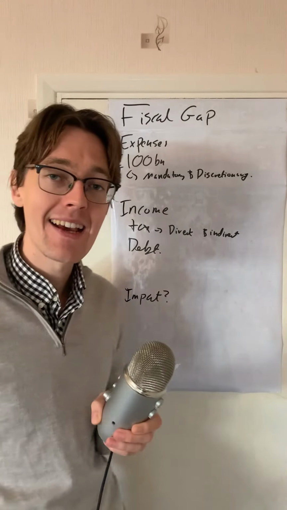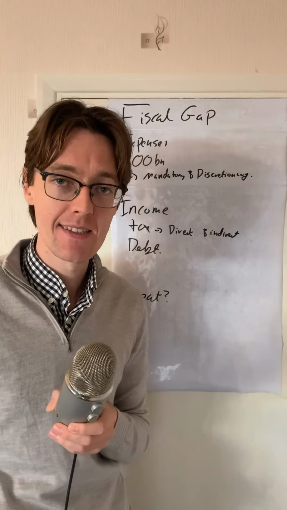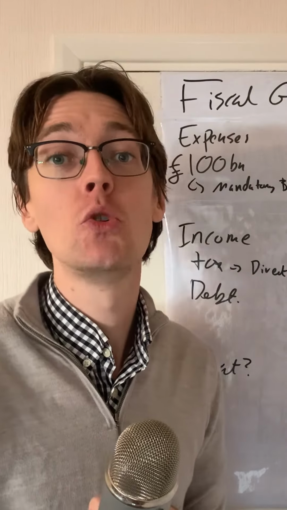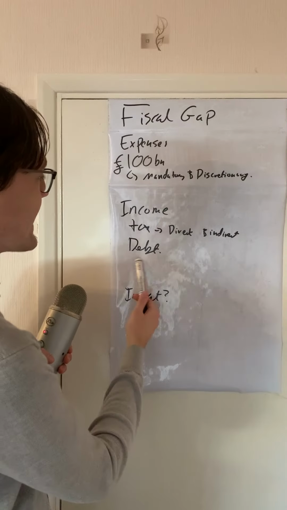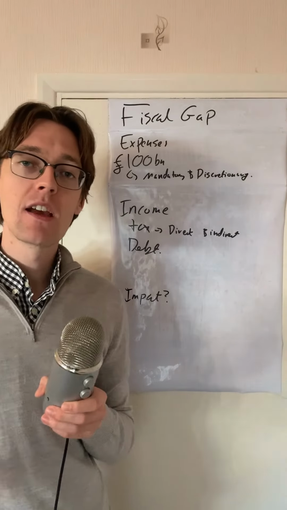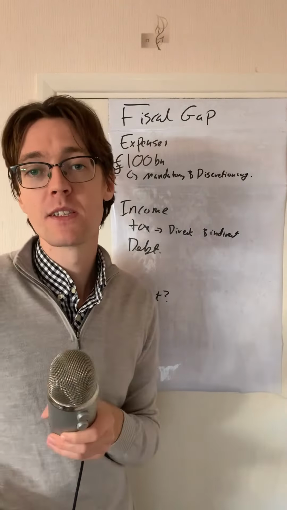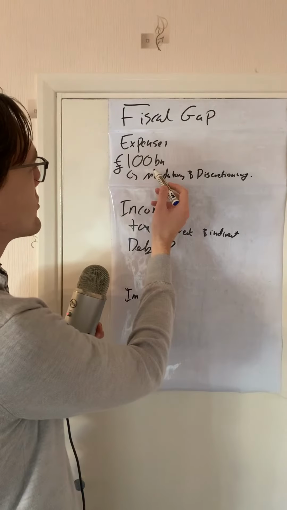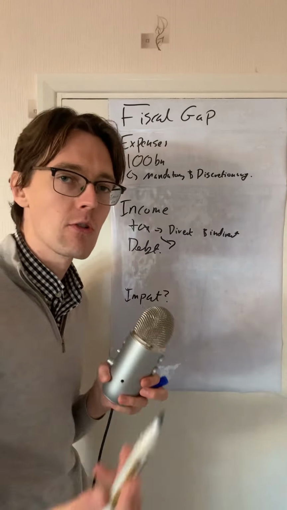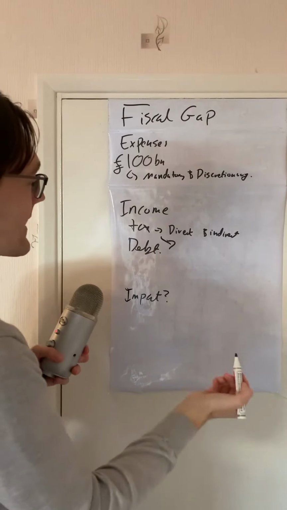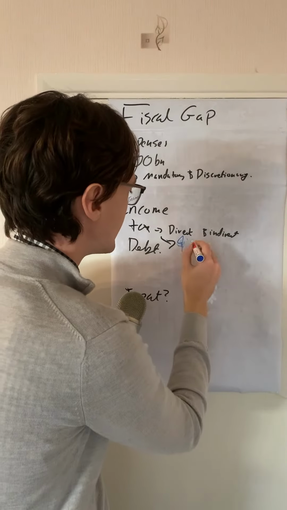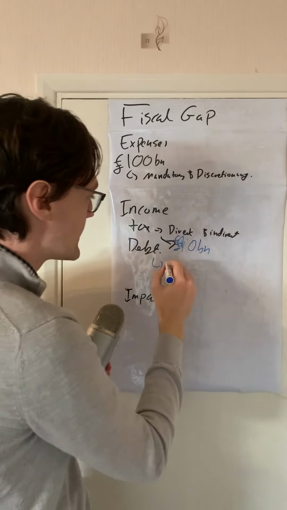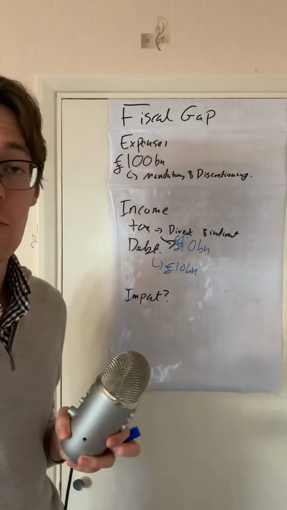Similarly, with income tax, we have what's called a progressive tax system. Progressive meaning the more money you earn, the more tax you pay on that money. We also have government debt as a form of income, and we know that the government gets its debt from bonds, and we've explained this before on the channel in a previous video. So we're saying that they're spending £100 billion on both mandatory and discretionary spending for a year. Say in tax revenue they get £90 billion. And then there's obviously a difference here, the 10 billion can come from debt.